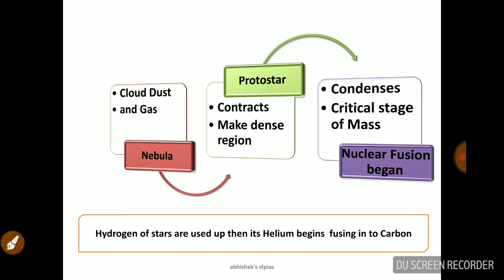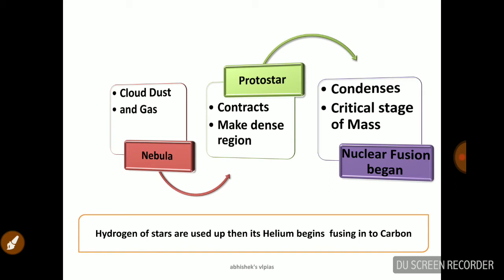Let's discuss the formation of the star, from birth to death. Initially there was a cloud of dust and gas, which we call a nebula.